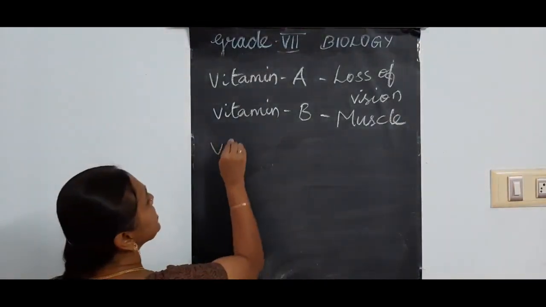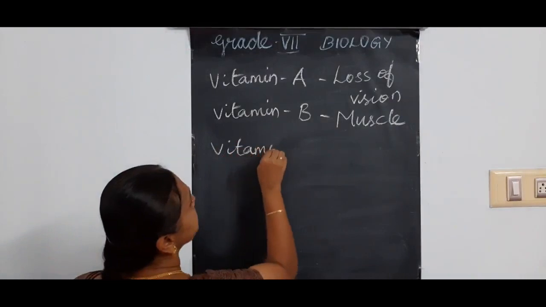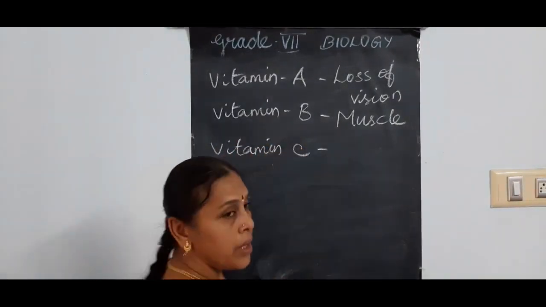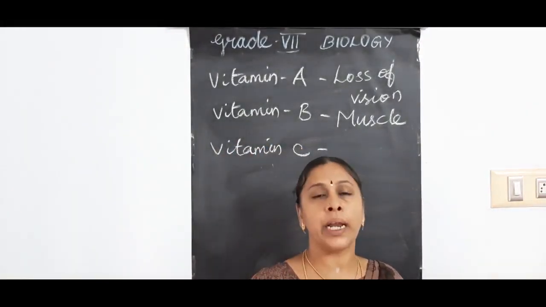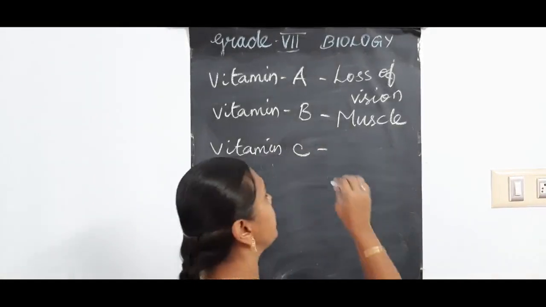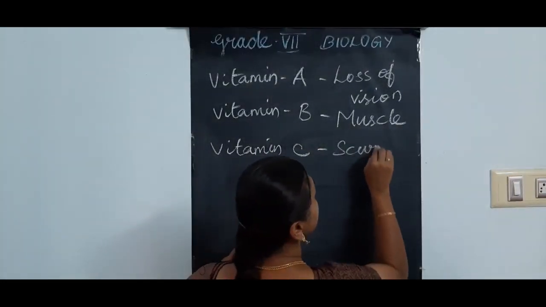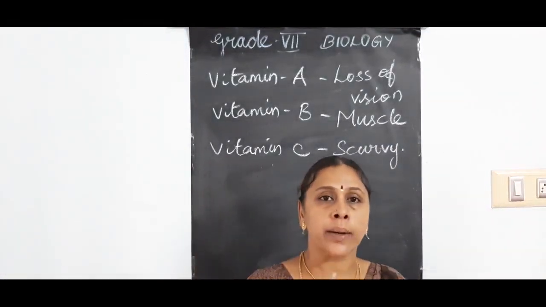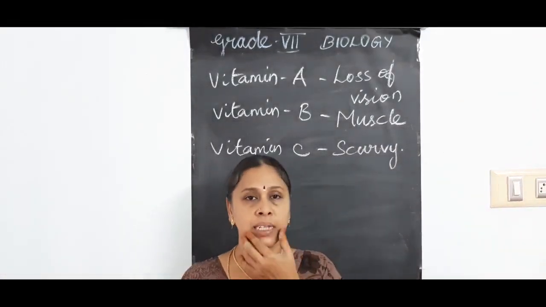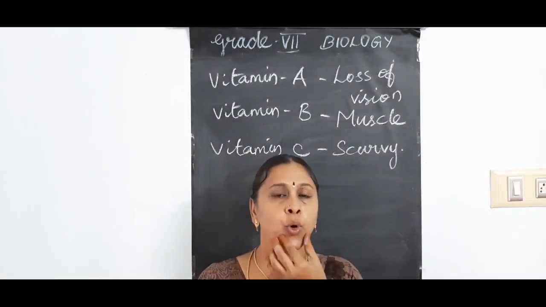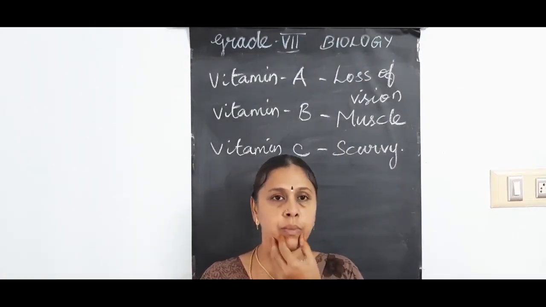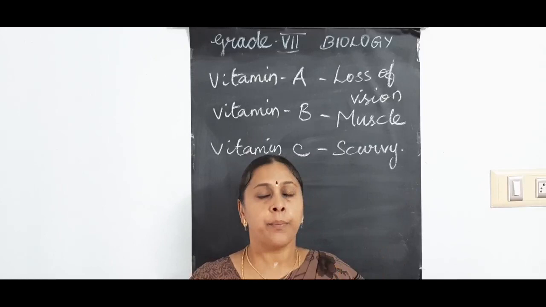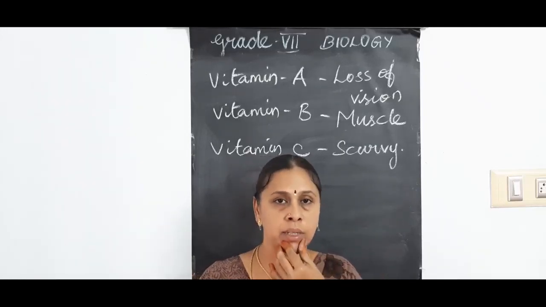Then, vitamin C deficiency. If you don't have vitamin C properly in your body, it will lead to a deficiency disease called scurvy. Scurvy means you will have bleeding gums. I think all of you know the tooth is held perfectly with the help of the gums.